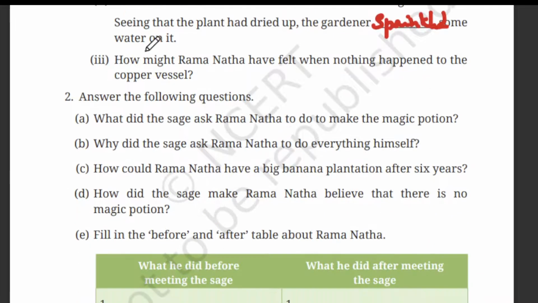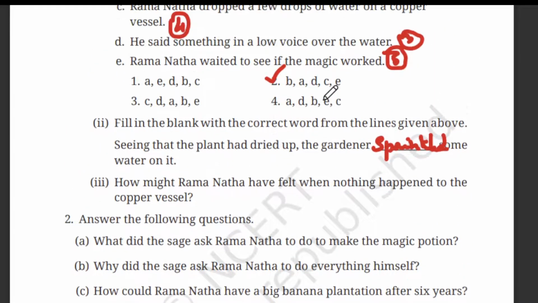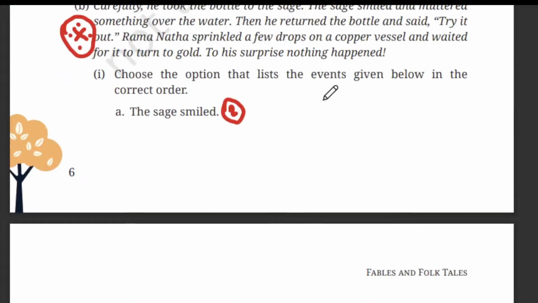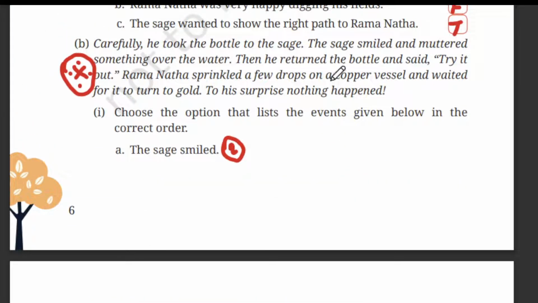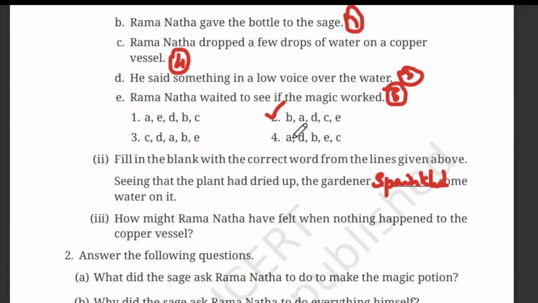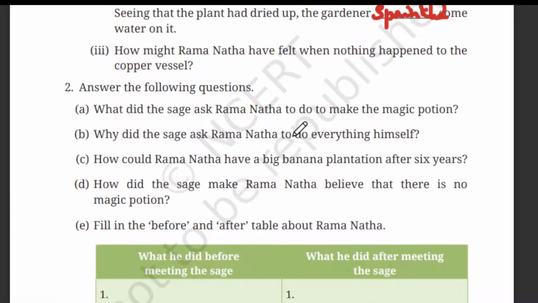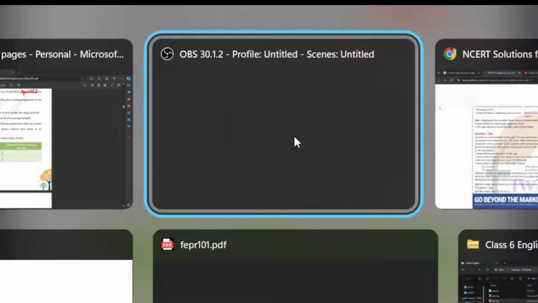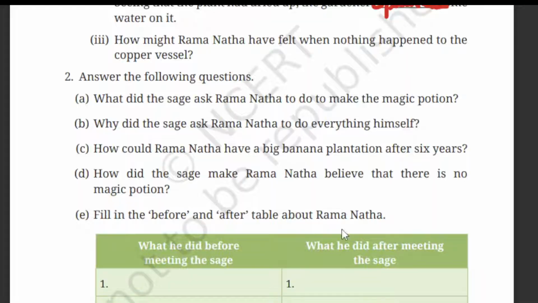The next one. How might Ramnath have felt when nothing happened to the copper vessel? So what happened? To his surprise, nothing happened. Ramnath thought that the sage had fooled him, right? Let me frame the answer here. You can write Ramnath was disappointed. So he is disappointed.